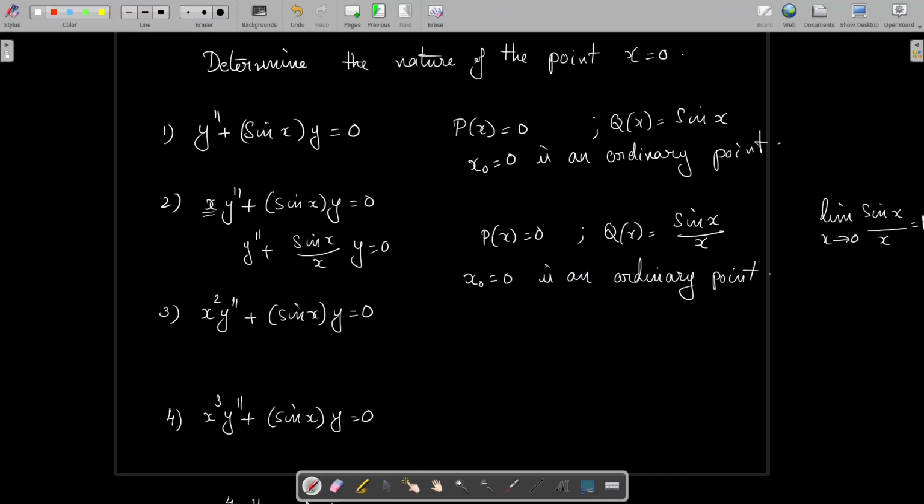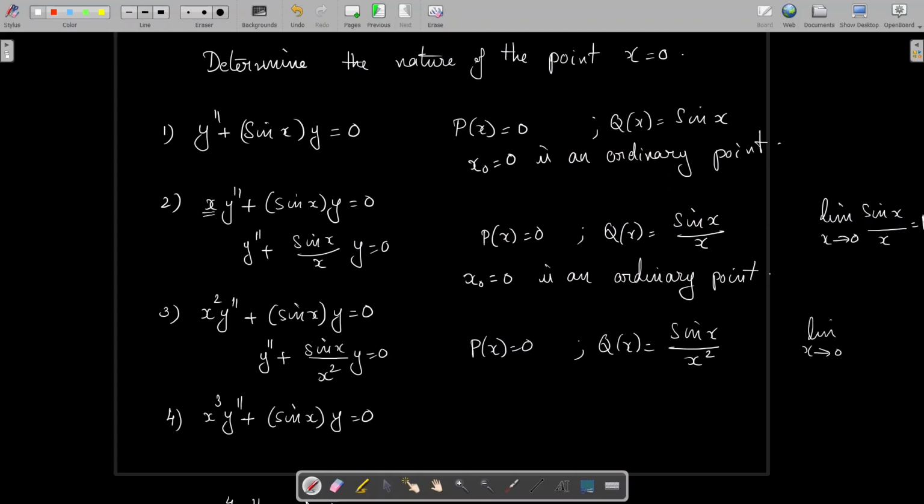Next problem, x square y double dash plus sin x y equal to 0. Again dividing the differential equation by x square, we have y double dash plus sin x divided by x square y equal to 0. Here p of x is again equal to 0 and q of x equal to sin x divided by x square. And what happens here?